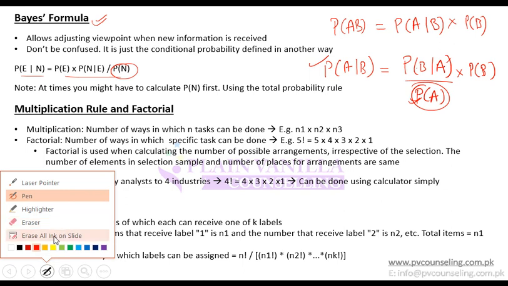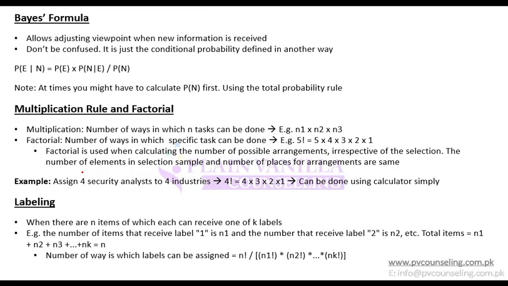So remember this formula as well, and this brings us to the last topic, which is the multiplication rule and factorial. So starting with factorial. So what is factorial? Let's say that there are 4 analysts and there are 4 industries, and I have to assign each analyst an industry.